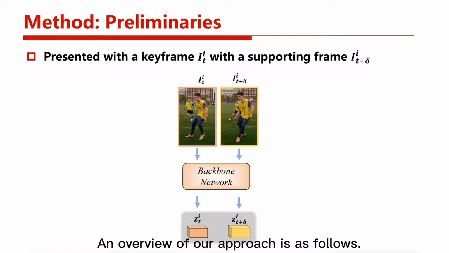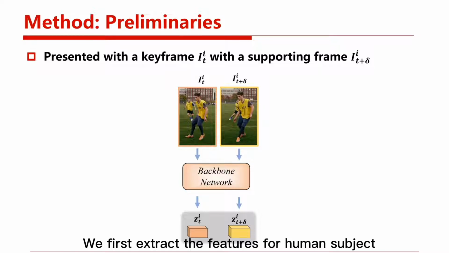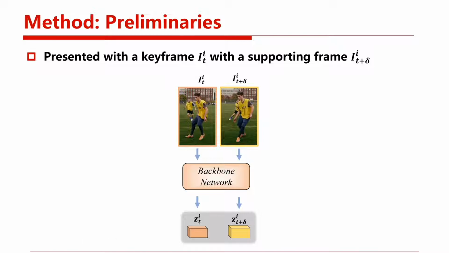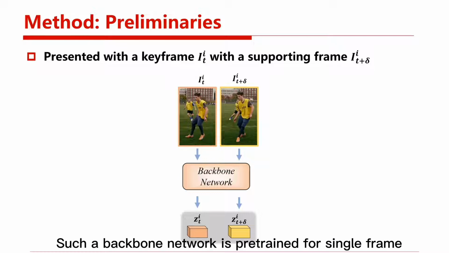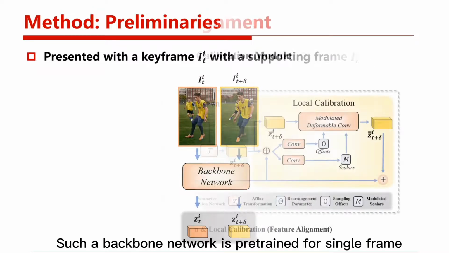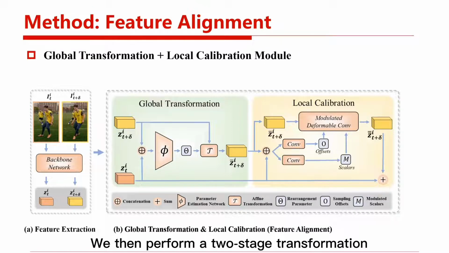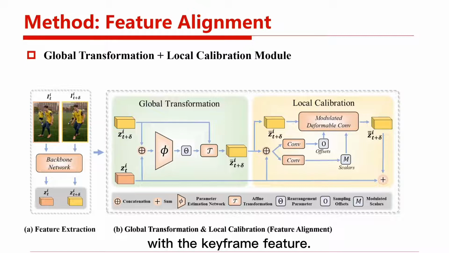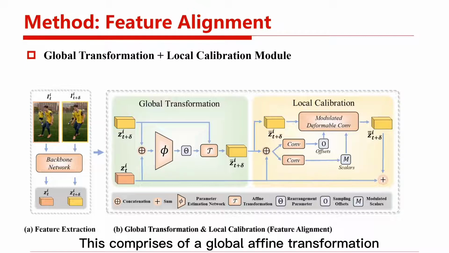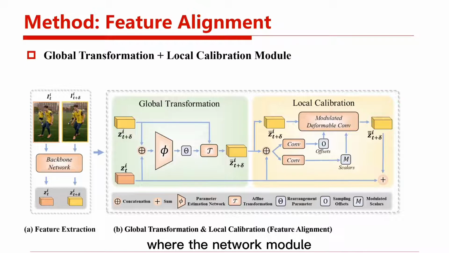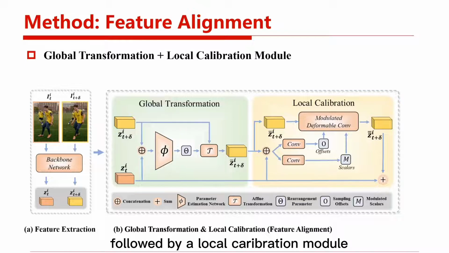An overview of our approach is as follows. We first extract the features for a human subject on a keyframe and supporting frames using a backbone network. Such a backbone network is pre-trained for single pose estimation. We then perform a two-stage transformation to align the supporting frame features with the keyframe feature. This comprises a global affine transformation, whereby the network module estimates the affine transformation parameters to align the features, followed by a local calibration module that further performs meticulous fine-tuning at the pixel level to align the features.